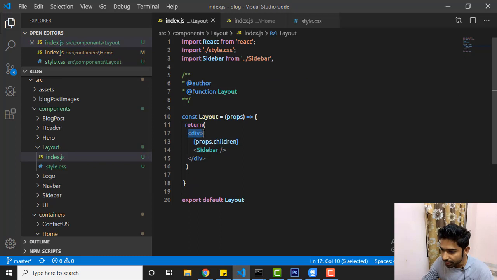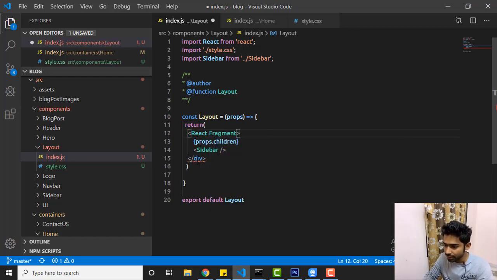So what we can do here to solve this problem, okay, let me, I have some idea. Instead of using div, React gives us something very cool. Wherever this div is not required, in my case I need my children, I need my content, and on the other side, just next to the content, I need my sidebar. So I don't need this div. So React is giving a component called fragment. So you can use that fragment here like that.